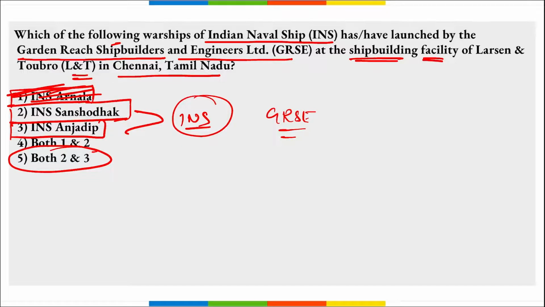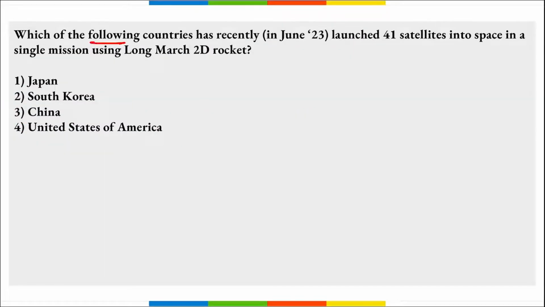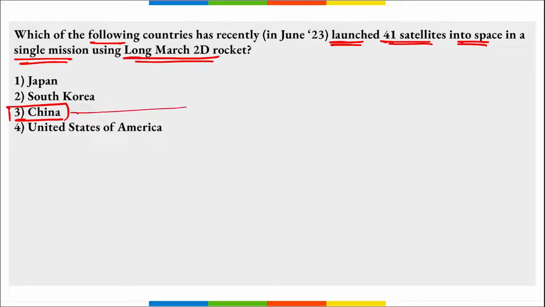Important, take a note. Next, which among the following countries recently launched 41 satellites into space in a single mission using the Long March 2D rocket? It is China, right? So China launched 41 satellites into space in a single mission using the Long March 2D rocket, right? This resulted in a new national record for the highest number of satellites deployed in a single mission. So how many? 41 satellites were launched in a single mission using the Long March 2D rocket by China.